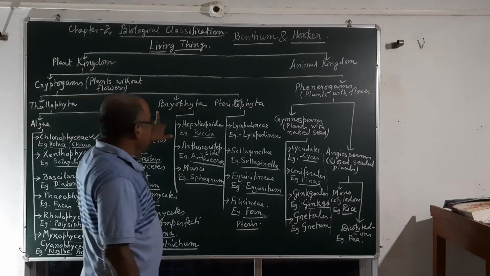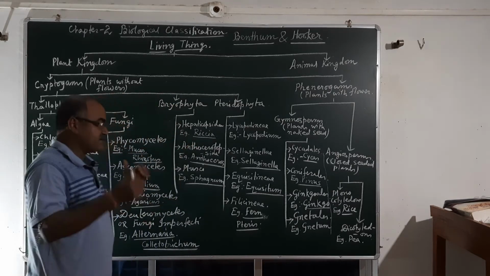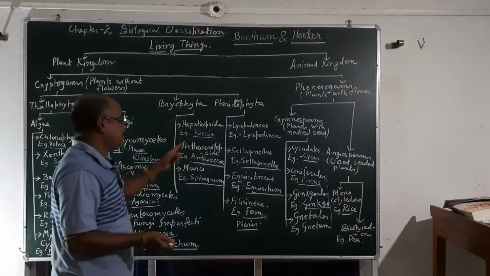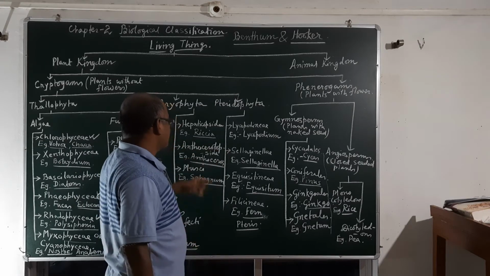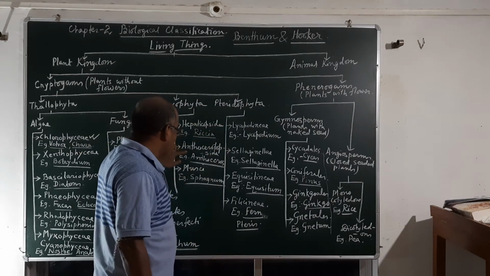Bryophyta: first of all the Hepaticopsida, that means heart shaped bryophytes, they are the lowermost bryophytes, coming under it are Riccia and Marchantia. Then Anthoceros.